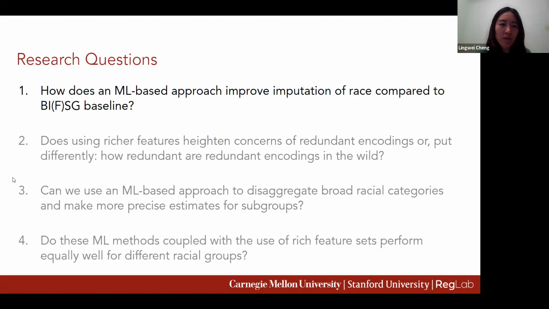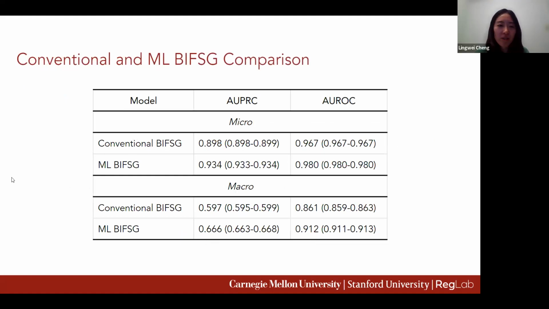Now I'll go over the results. First, we compare the conventional BIFSG and ML BIFSG using AUC, AUROC, and AUPRC. We decide to measure AUPRC, or the area under the precision-recall curve, as it is more sensitive to the changes in the positive instances.